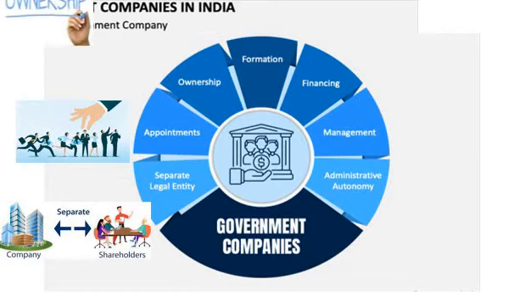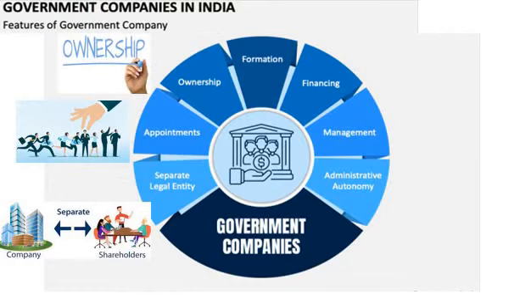The next feature is ownership. When it comes to the ownership of the government company, the majority control will be in the hands of the government only. Why? Because the majority of the share capital will be held by the government only. So the majority of the control, the majority of the power, will be in the hands of the government. The balance share capital, if private enterprises have invested, means they have some powers, but the majority of the control and powers will be in the hands of the government only. That is the third feature of government companies.